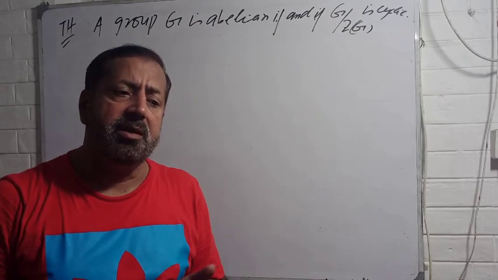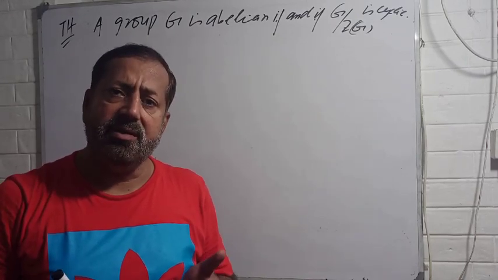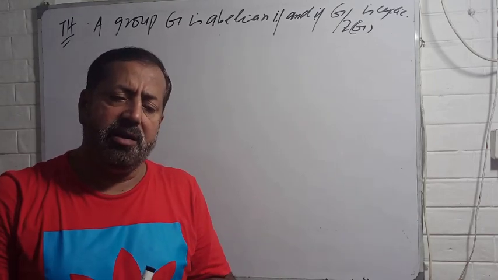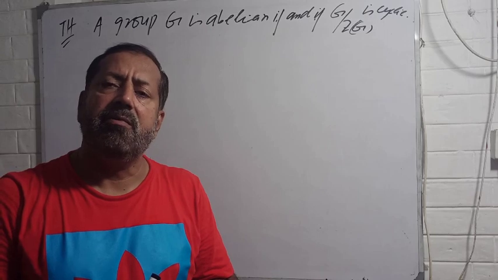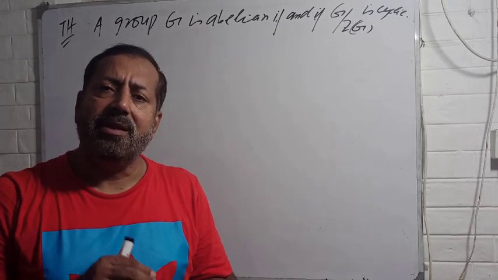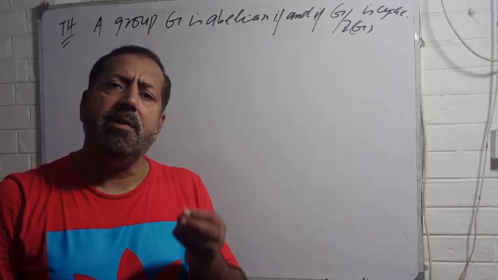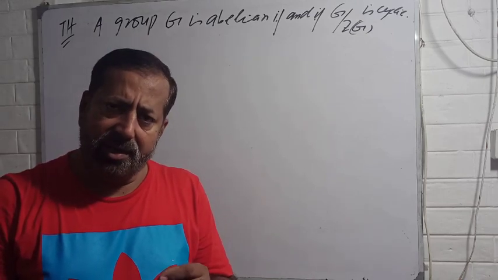Last time we were discussing P groups and we established a very important result regarding P groups: that the center of a P group is always non-trivial. This means that you must have more than one element in the center of a P group. Now we want to know whether a given P group is always abelian or not.